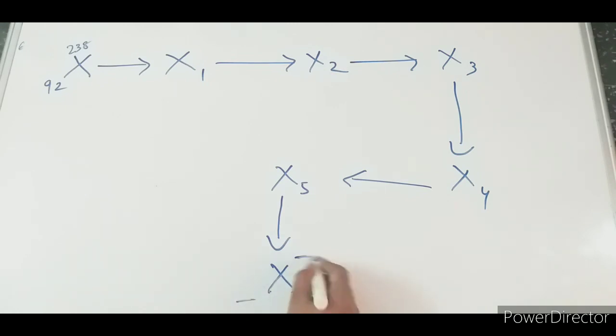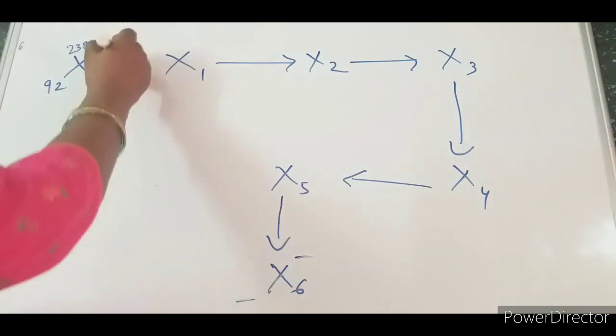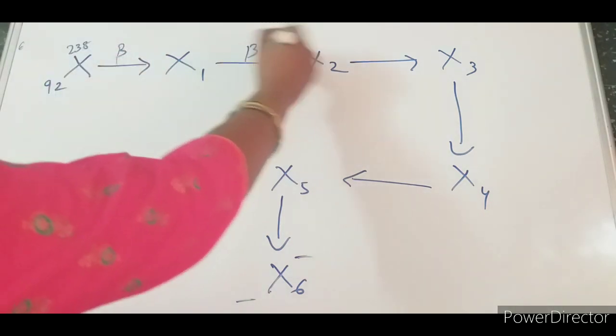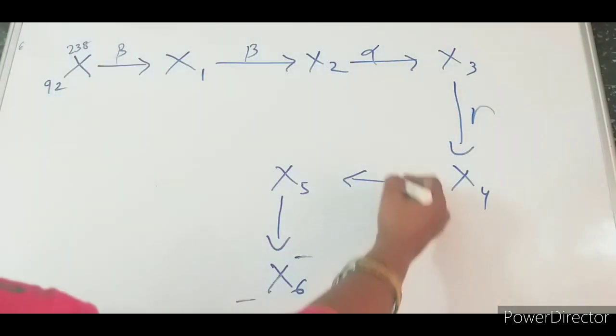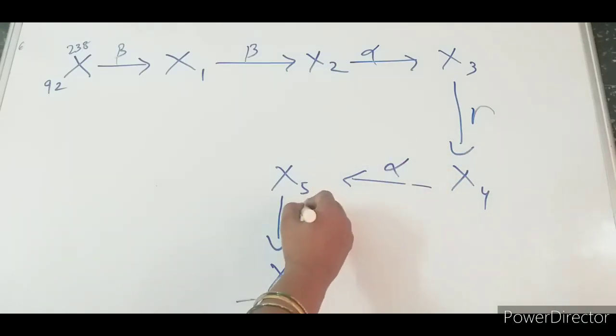What is the atomic number and atomic mass of X6? We have to find out. Let it be a beta emission, alpha, gamma, again alpha, again beta. After all this emission, what changes should be there, and what are the atomic number and atomic mass? Let us find out. Okay, done?